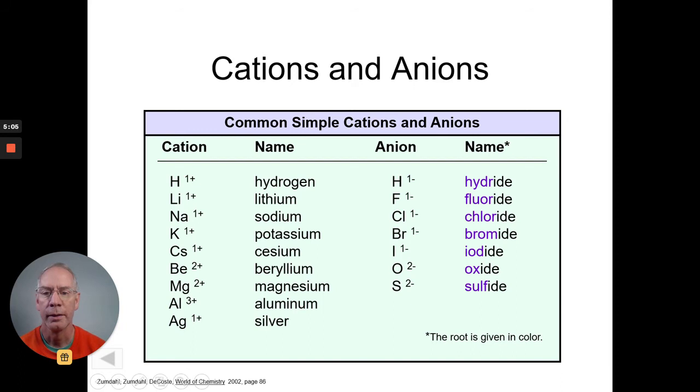This one's simply showing if you have a metal like lithium, sodium, potassium, cesium, any of these metals here, you simply name the metal and then you say the word ion after. But if you have a binary compound and you have a nonmetal, notice the nonmetal ending all changes to IDE, right? Hydride, fluoride, chloride, bromide, iodide, oxide, sulfide. And that simply means it's the nonmetal by itself bonded to something else.